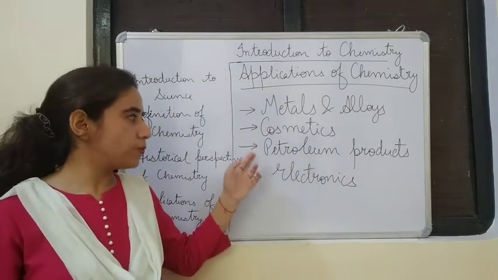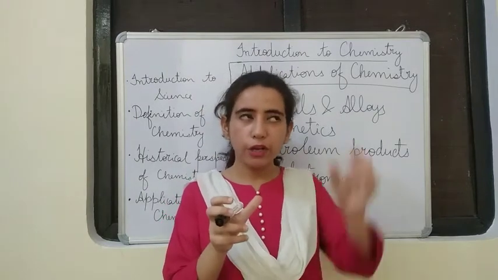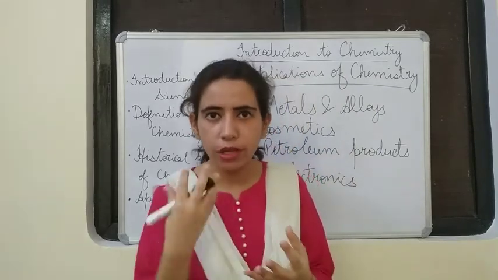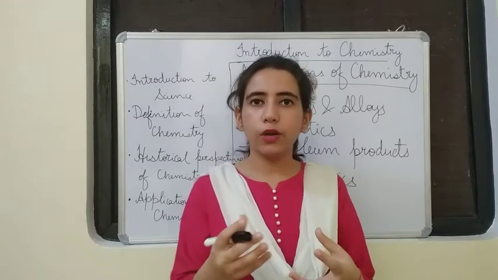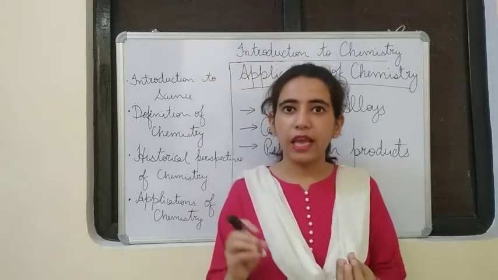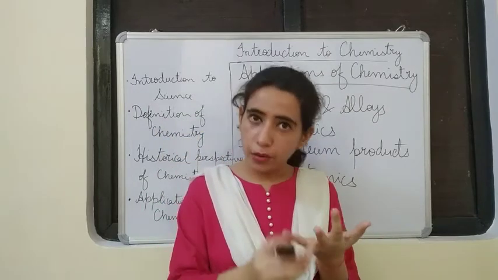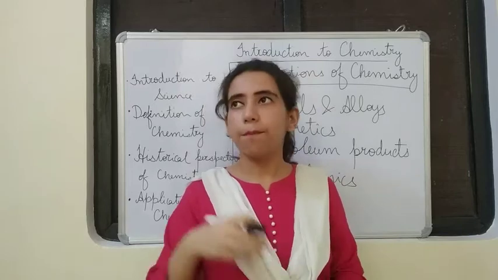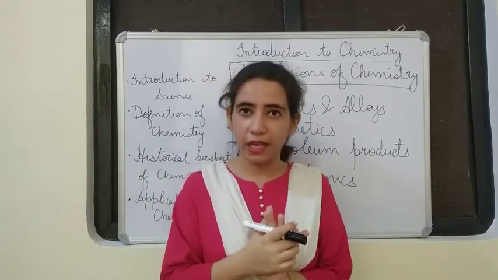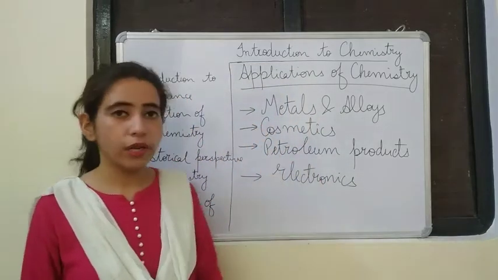Okay. The third one is petroleum products, and in that a term comes: petrochemicals. A variety of products that are obtained from petroleum are known as petrochemicals. And what is petroleum? Petroleum, you can understand, is a liquid that is present deep inside the earth. We have to dig it out, take it out, and then we can separate different portions from it. We can get petrol, kerosene, diesel, LPG, paraffin, vaseline, all these different substances, and they have a variety of applications.